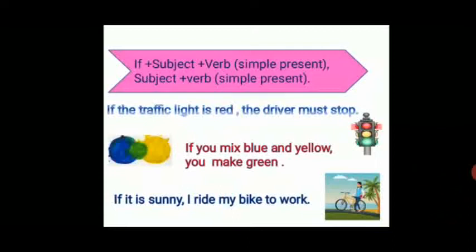Let's look at these examples, and while I read, you should concentrate on the verb forms in the if clause as well as the main clause according to the given structure. If the traffic light is red, the driver must stop. If you mix blue and yellow, you make green. If it is sunny, I ride my bike to work. So these three sentences talk about the rule, the fact, and the routine.